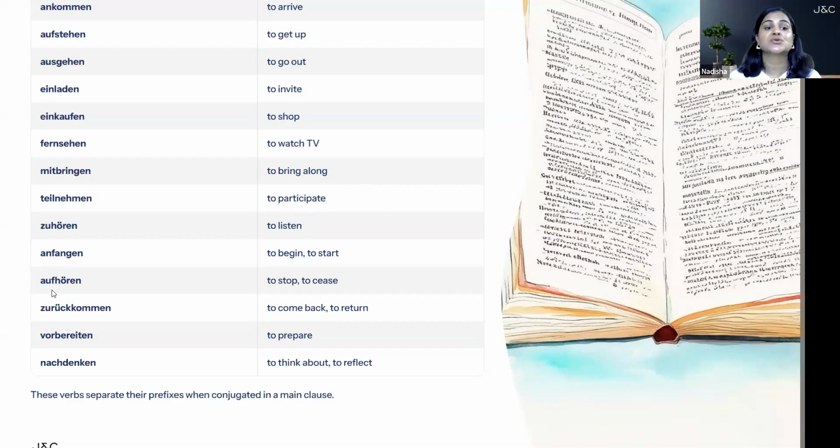The next one is zurückkommen. Once again, zurückkommen. So zurück is the prefix. It will go at the back. This verb means to come back or to return.